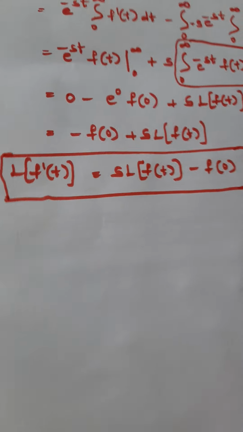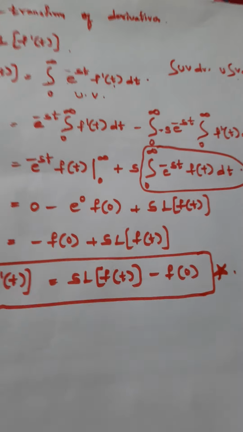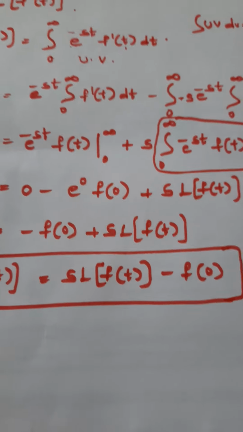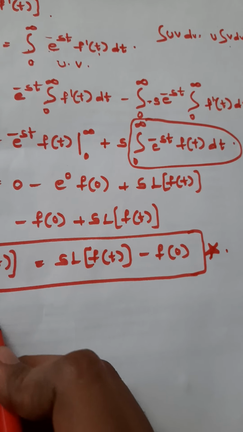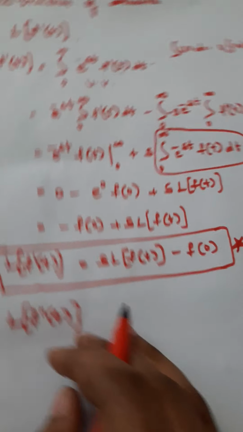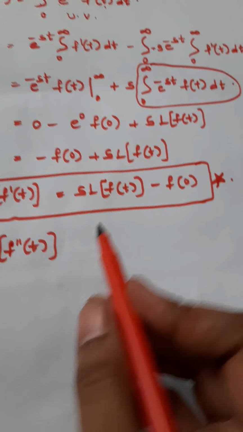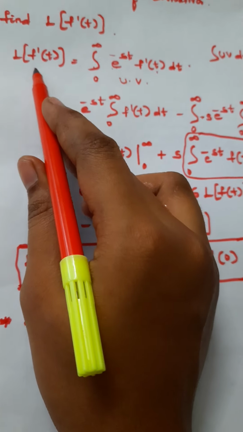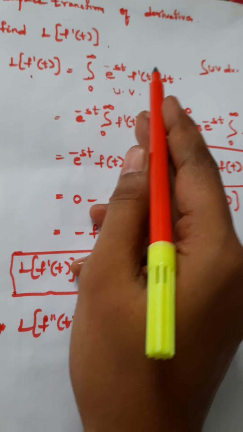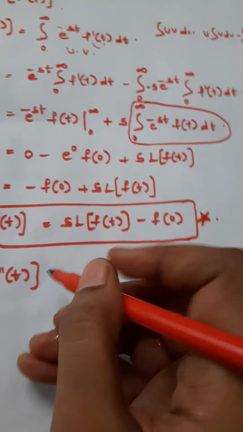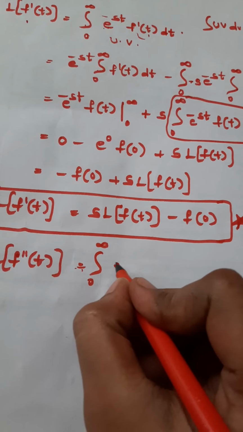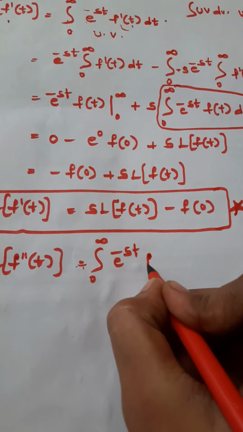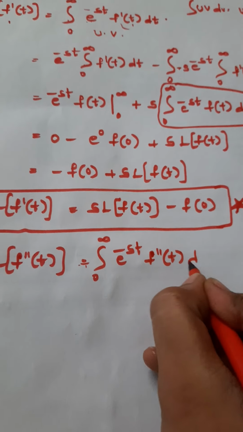Okay, next we have to find the Laplace transformation of the double derivative. What is the Laplace transformation of f double dash of t? For the single derivative we used this formula; the same formula, but we have to replace the double derivative in the place of the single derivative: the integral 0 to infinity e to the power of minus st f double dash of t dt.